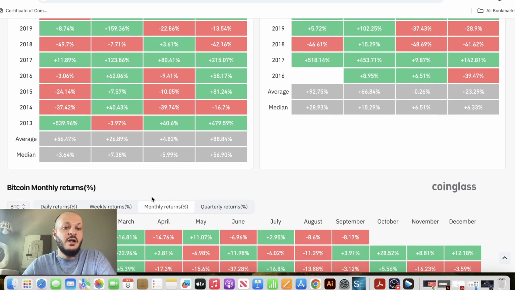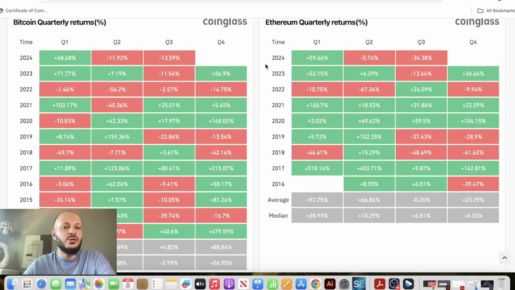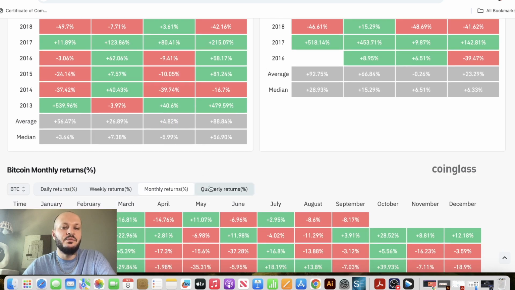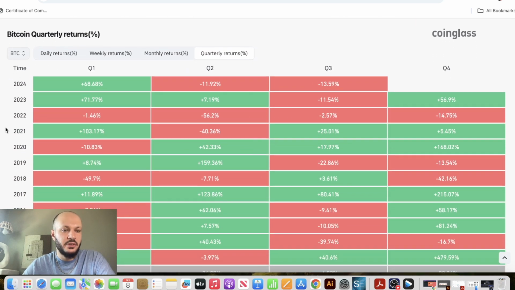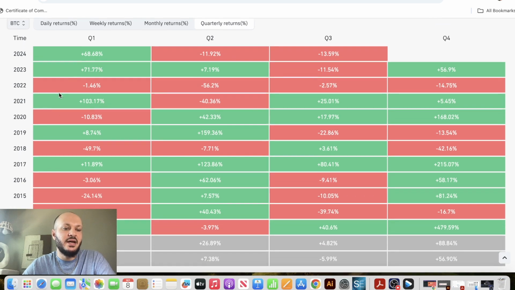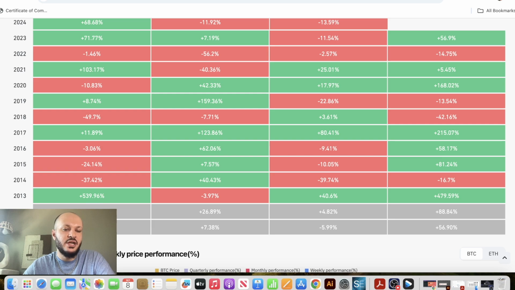By looking at this, it's going to show us which quarters were the most bullish and which quarters were the most bearish. Let's start from our quarterly for Bitcoin. Bitcoin gave this much return for each quarter. So quarter one, you guys see that is shown from 2013. It's going to show the average and the median.